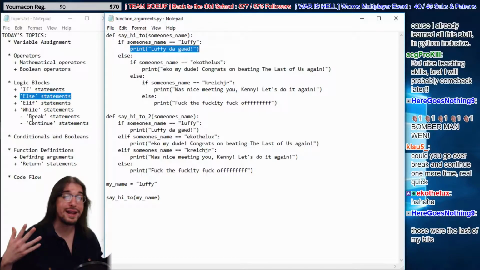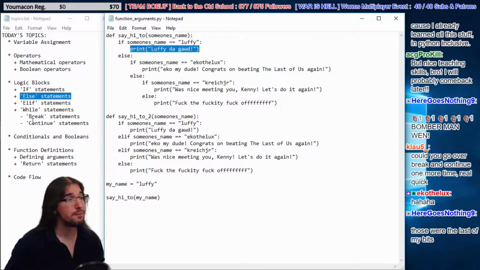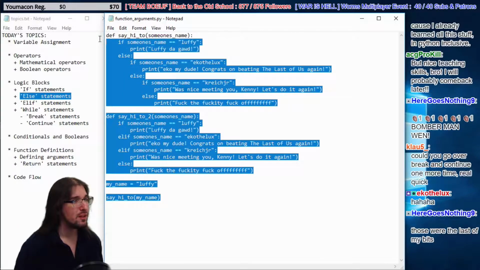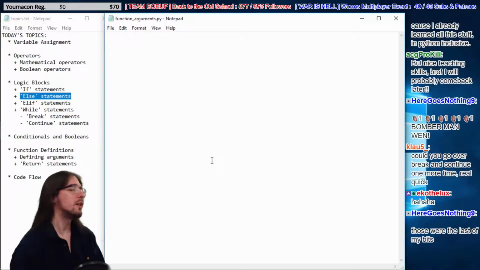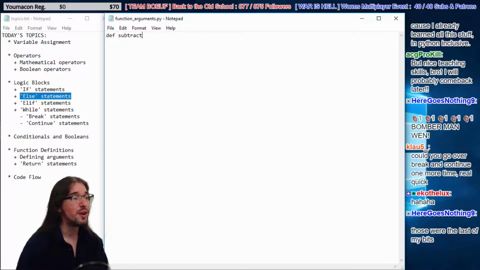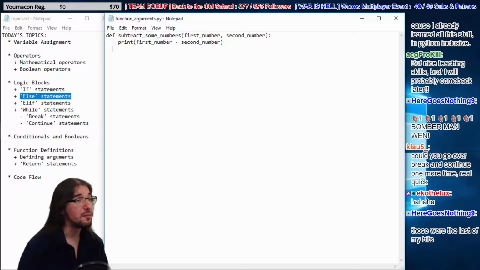There are alternate ways to break out of a loop. Let's go look at that, shall we? So let's do our code again. Let's do def subtract some numbers, first number, second number. Remember this code, guys? We're going to print first number minus second number. Then we're going to return first number minus second number. All right, so it's kind of like our code was before.